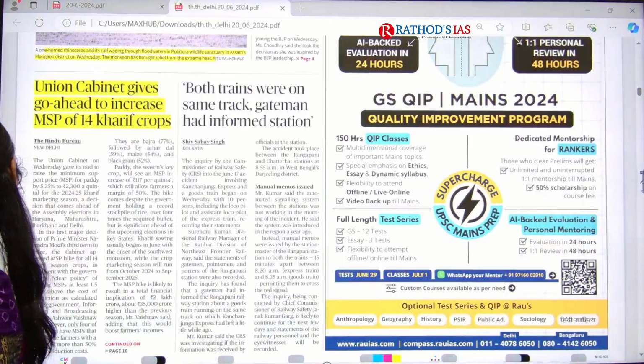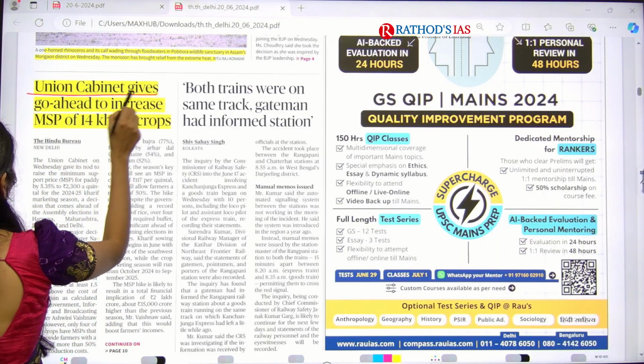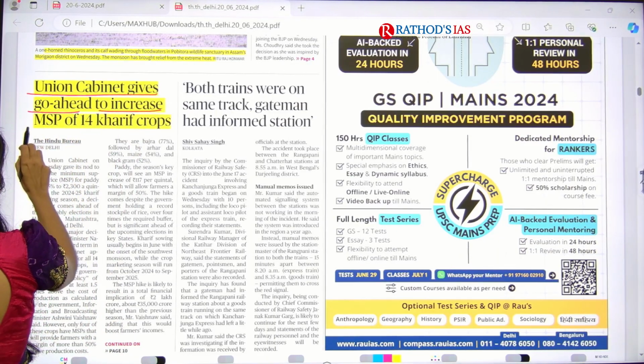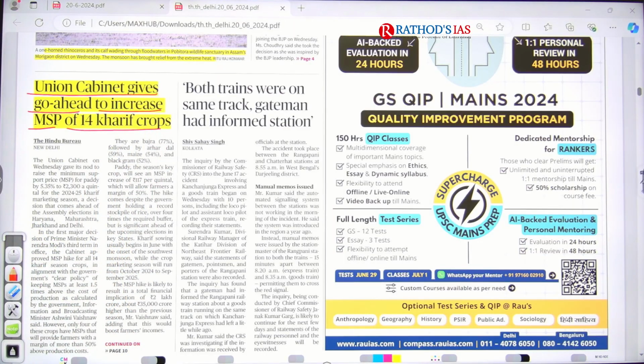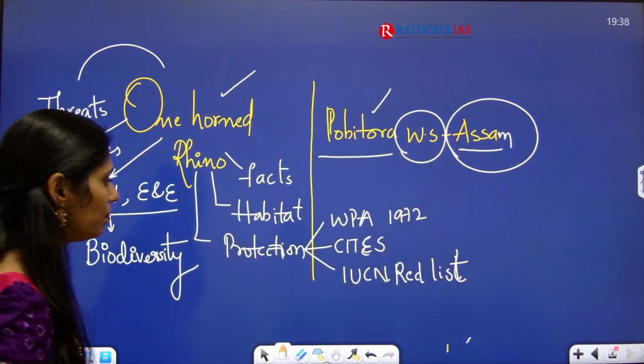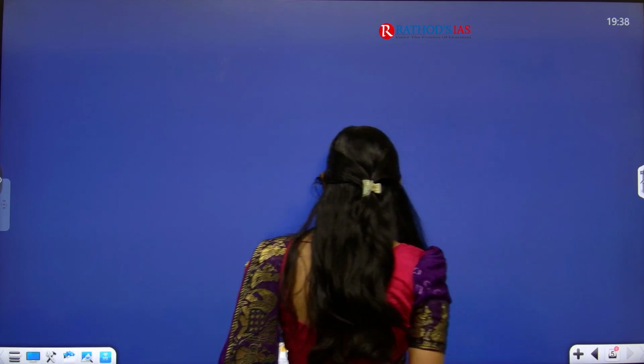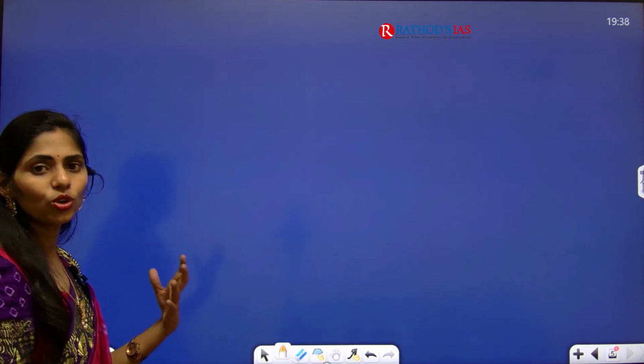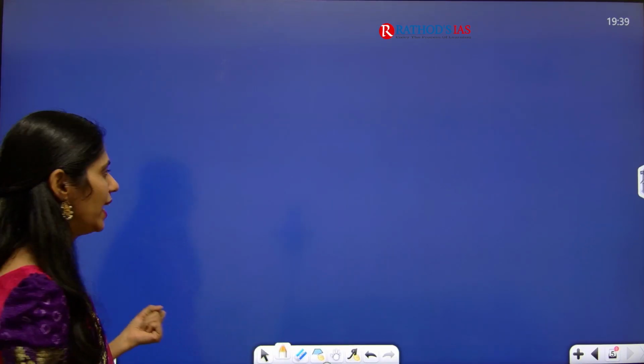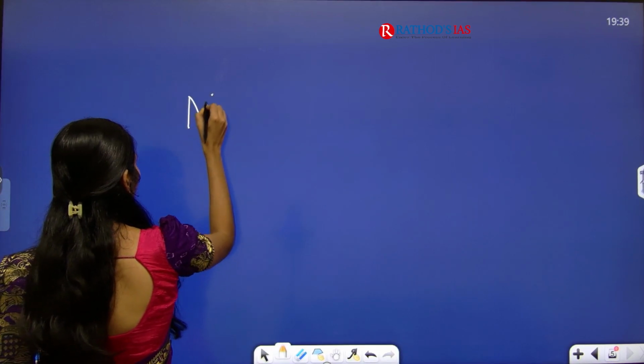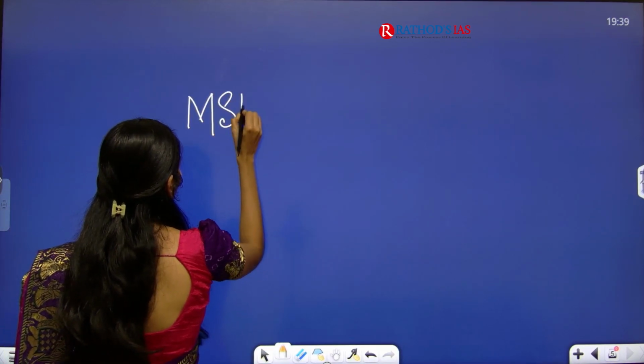And the next topic is: Union Cabinet gives go-ahead to increase MSP of 14 Kharif crops. Here it is very important, so let me show you how you have to focus on it. This article is talking about MSP.